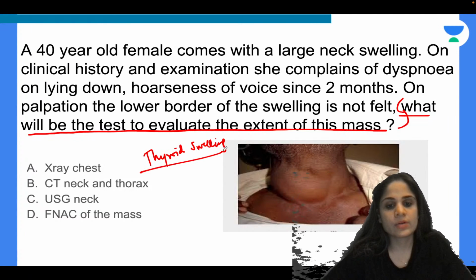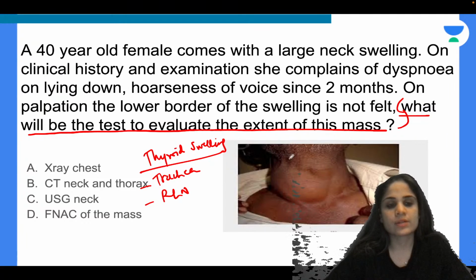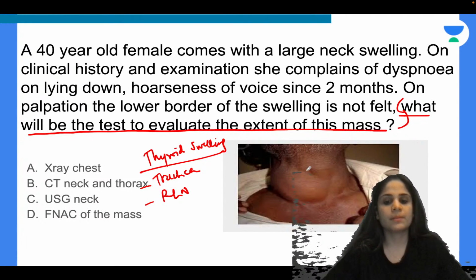And why is it causing dyspnea on lying down and hoarseness of voice? Because there is compression. Where is the compression? Compression on the trachea is causing dyspnea and compression on the recurrent laryngeal nerve is causing hoarseness of voice. Alright. So because of these two things and the thyroid swelling, we are having a problem with the mass.